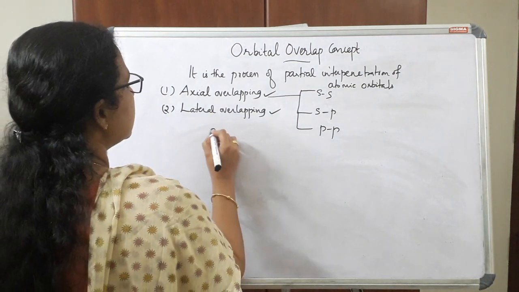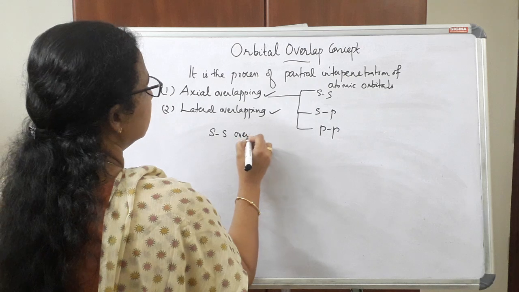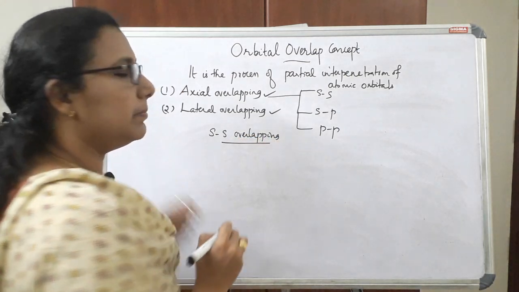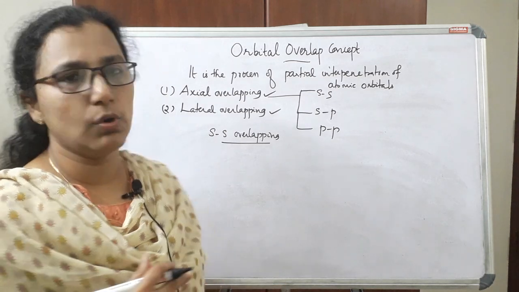Let's see SS overlapping. SS overlapping means the overlapping of S orbitals.